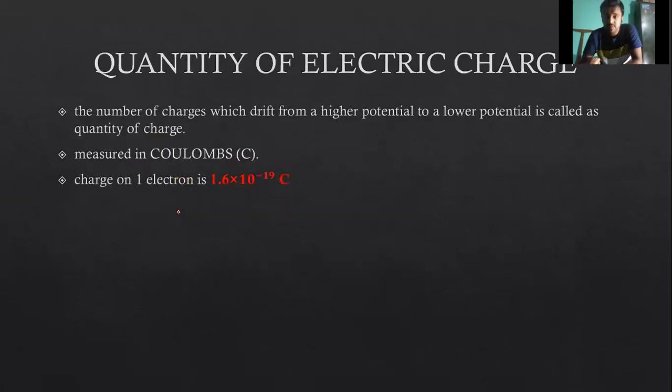Quantity of electric charge. The number of charges which drift from higher potential to a lower potential is called the quantity of charge. It means how much charge has drifted from higher potential to a lower potential. It is measured in coulombs, and the coulomb is denoted by capital C. The charge of 1 electron is equal to 1.6 × 10^-19 coulomb.